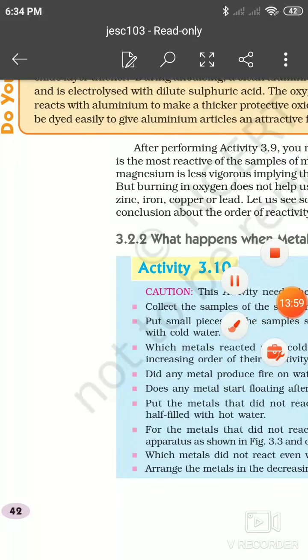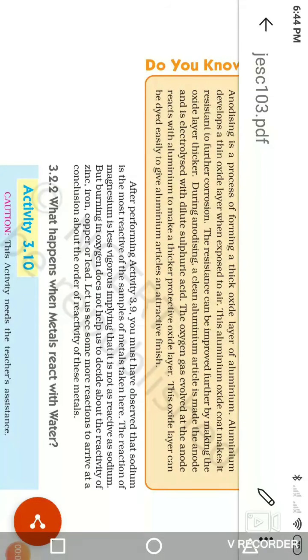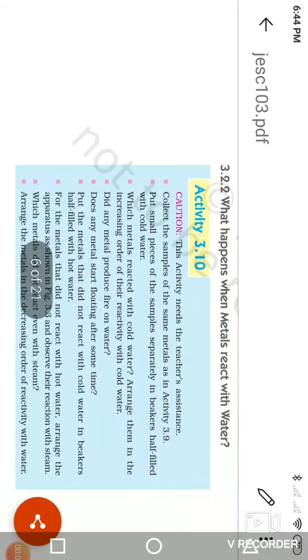In the last period we studied the reaction of metals with air. In this period we study the reaction of metals with water.